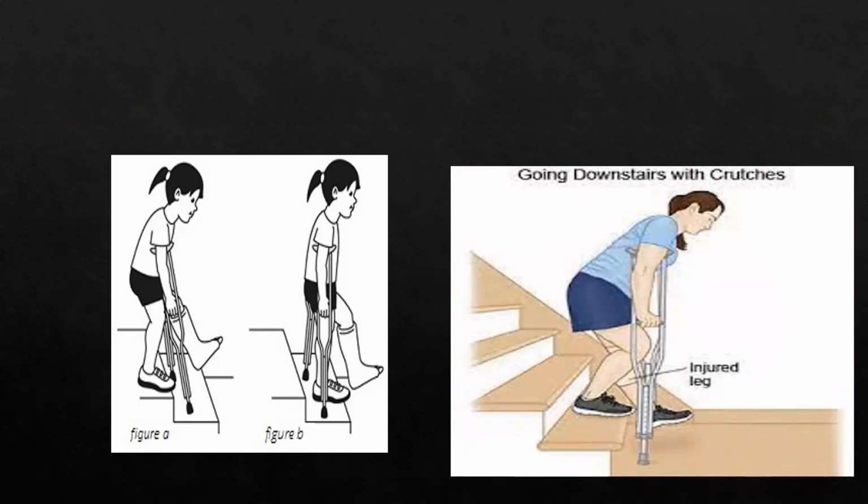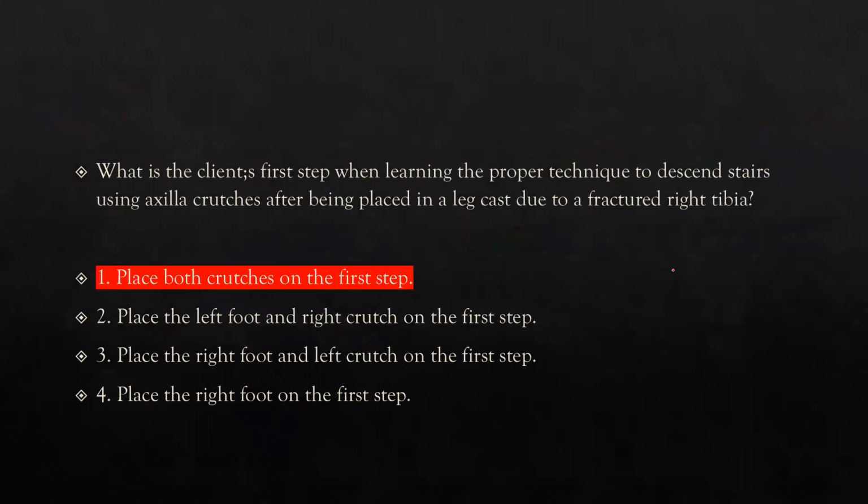Yes. So injured leg followed by the uninjured leg, and we can use both crutches at the first point. So let's solve this MCQ by clicking the right option here. Option number one will be right: place both crutches on the first step. I have explained it with the help of a diagram. When descending stairs with crutches, the proper technique involves first placing both crutches on the first step. Then the affected lower extremity should be positioned, followed by the unaffected extremity. So the right option here is 1.